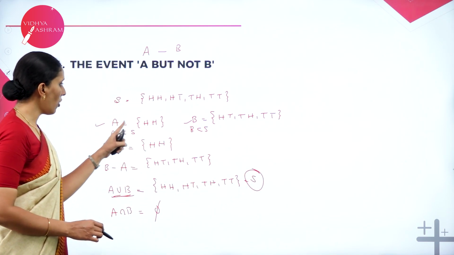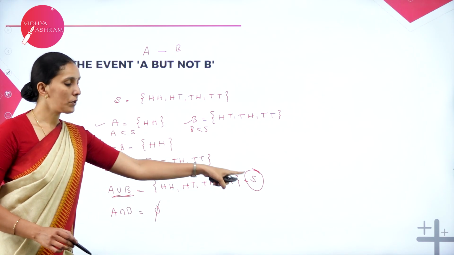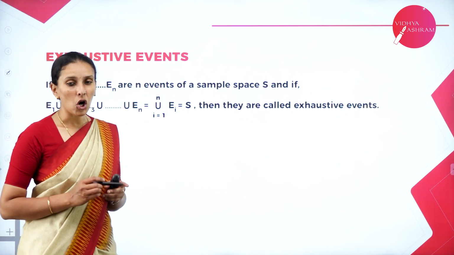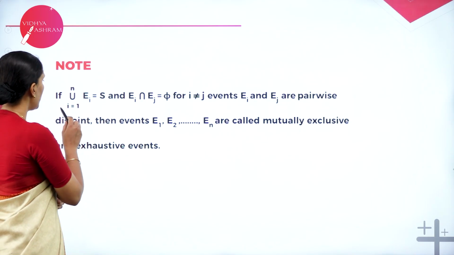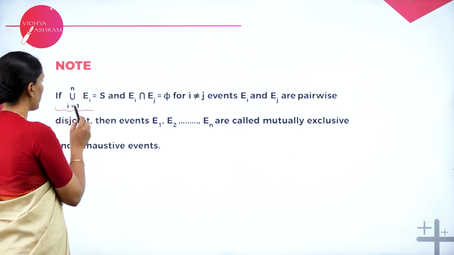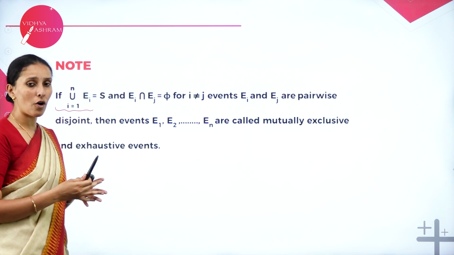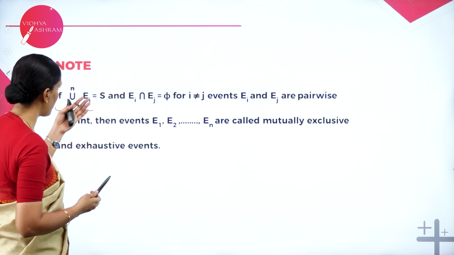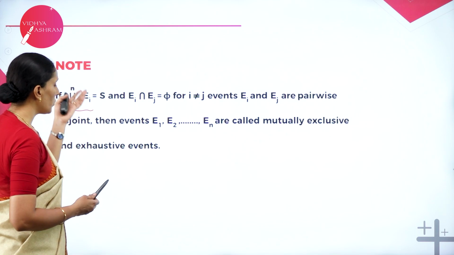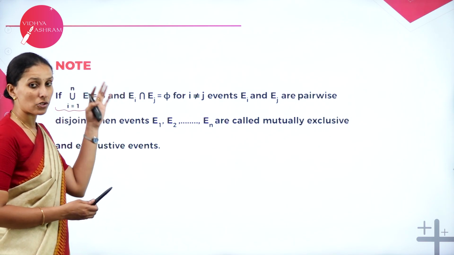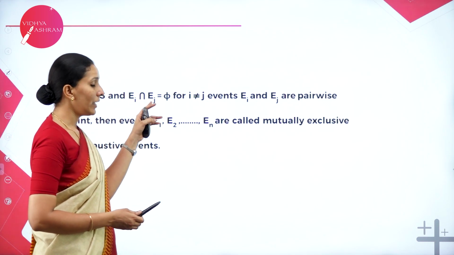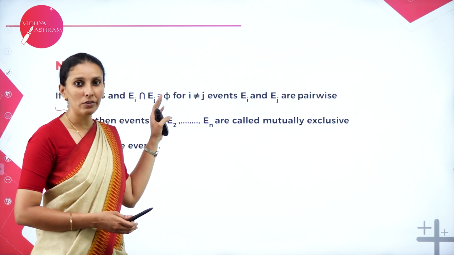So if the union of all events is equal to the sample space, then we call them exhaustive events. Note that there may be n number of events which are subsets of a sample space, but when you take the union of all of them, that should be equal to the sample space. Also, they should be mutually exclusive to each other.